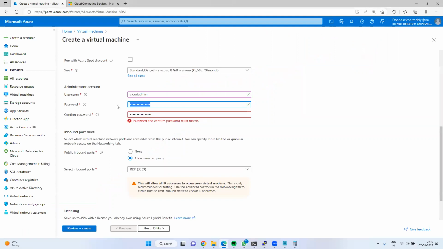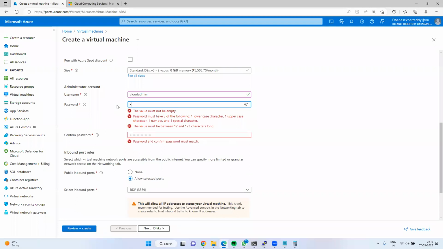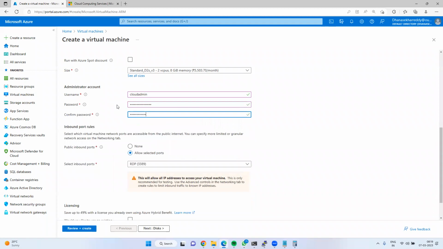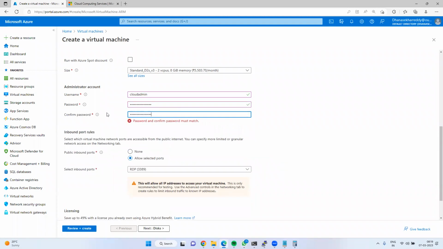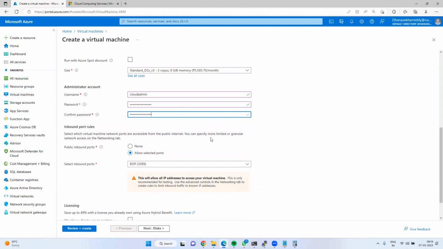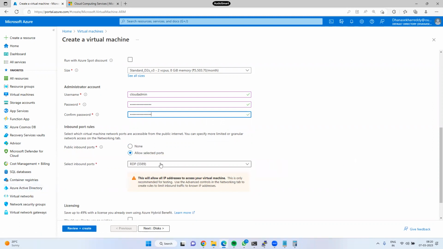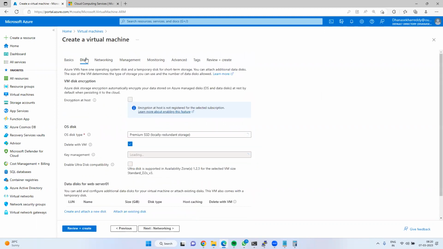Now I am passing the password, SharePoint@12345. Here I am choosing the port numbers. This is the built-in port number, RDP 3389. Now I am going to enable port 80 for Azure. Click on next.